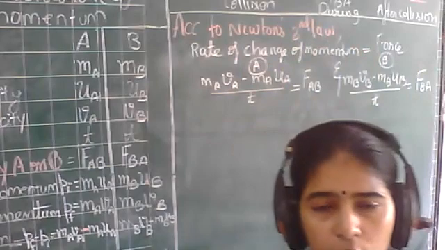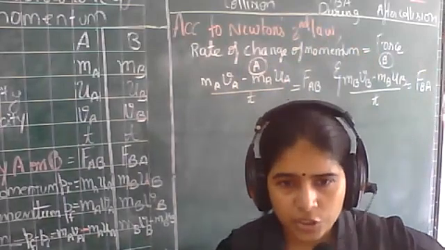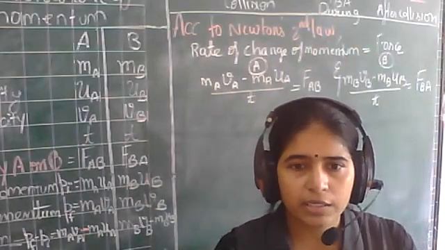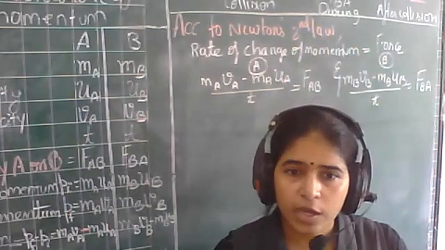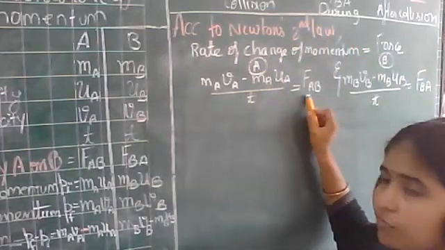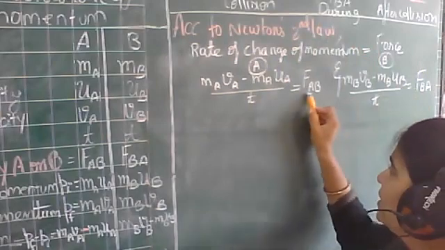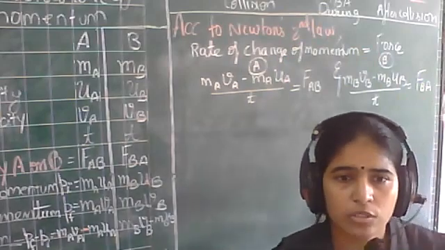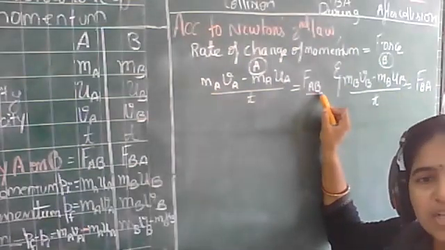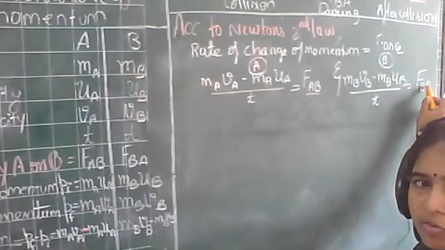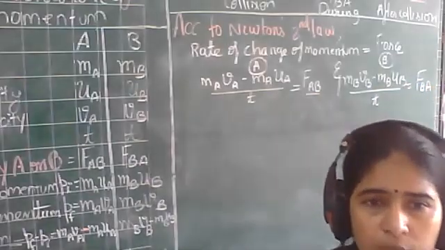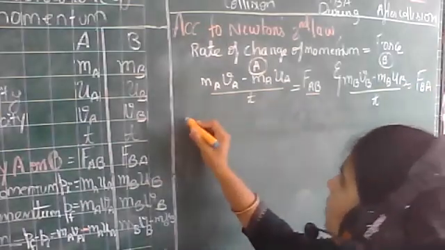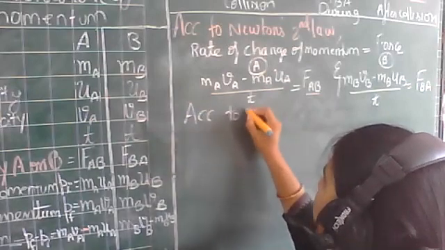Now let us apply the third law. What does the third law say? Action and reaction are equal but in opposite directions. So which forces are here? FAB and FBA. If one is the action force, the other is the reaction force. If we call FAB the action, then its reaction will be FBA, right? So they are equal but opposite.